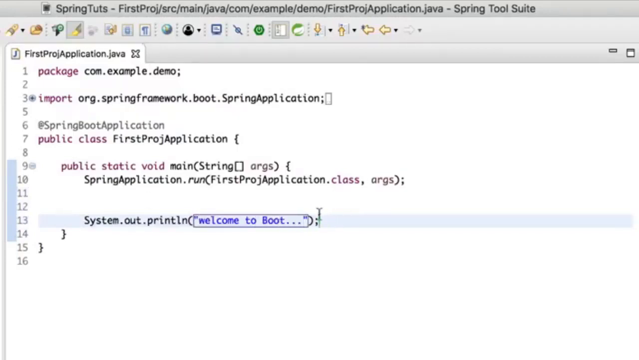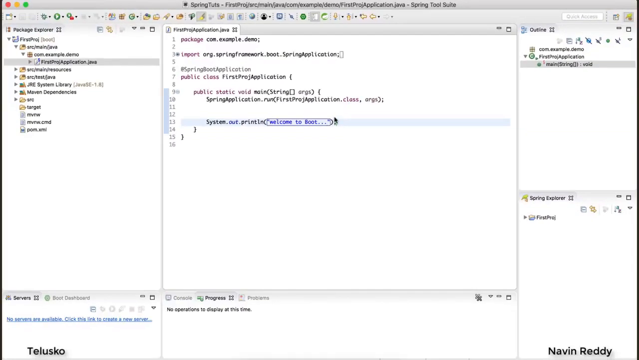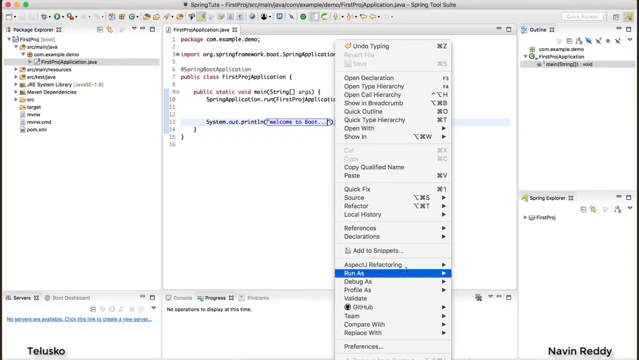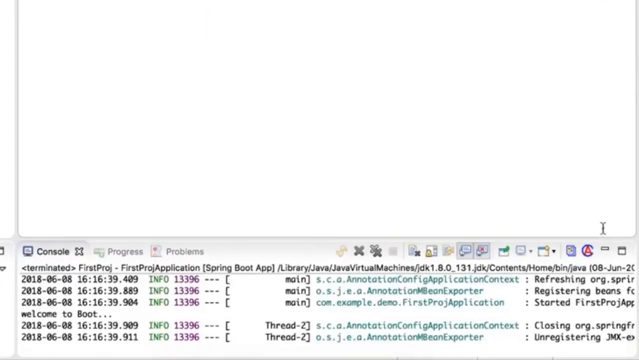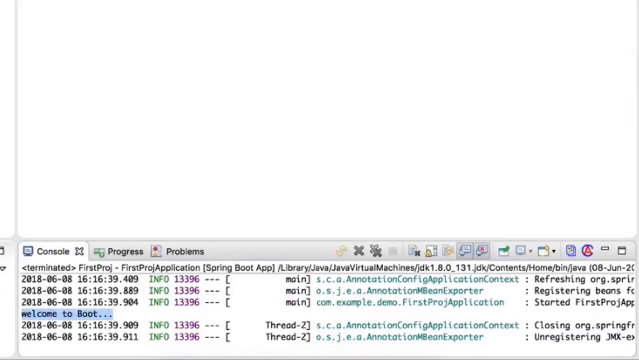That's it, nothing much. Now, how do we run this project? We can run this project normally as a main, as a Java application, but if you want to use Spring features, of course you have to go for the second option, which is Spring Boot app. Let me just click on that. This has extra features, and that's why it will take some time. And you can see we got the output as welcome to boot.